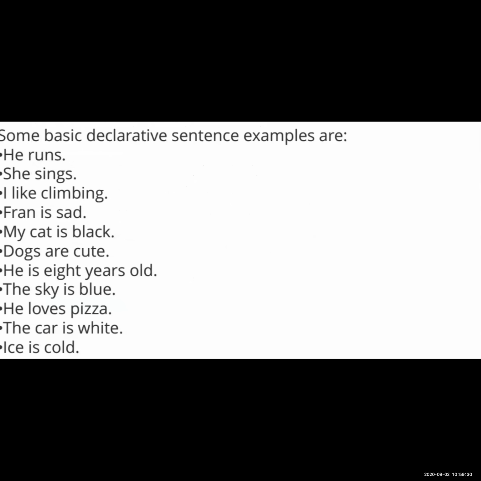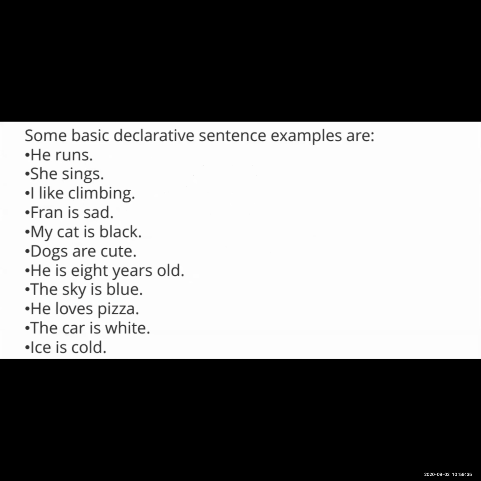He runs. In this sentence, he is subject and runs is verb.